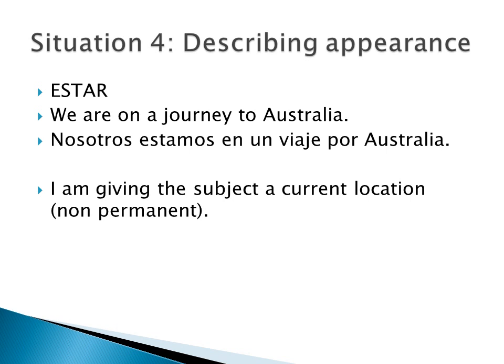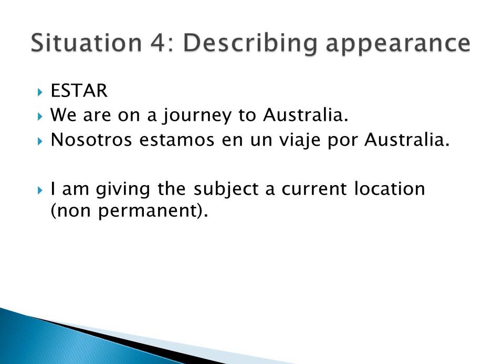So nosotros estamos en un viaje por Australia. Nosotros estamos is we are in a journey. Viaje is journey. And whenever you have the letter J in Spanish, it is pronounced like a hard H sound. So viaje por Australia, through Australia.